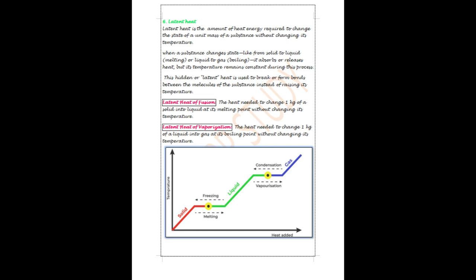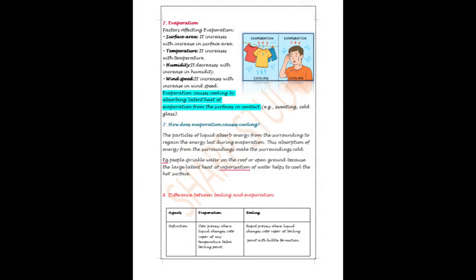Latent heat. When matter changes its state, it needs heat energy, but its temperature does not change during the process. This hidden heat is called latent heat. Latent heat of fusion: heat required to change solid into liquid without temperature change. Latent heat of vaporization: heat required to change liquid into gas without temperature change. That's why ice at 0 degrees Celsius feels colder than water at 0 degrees Celsius, because ice absorbs more heat to melt.